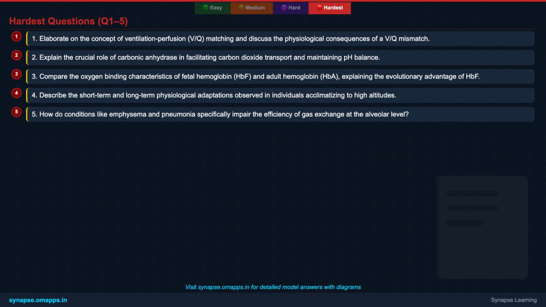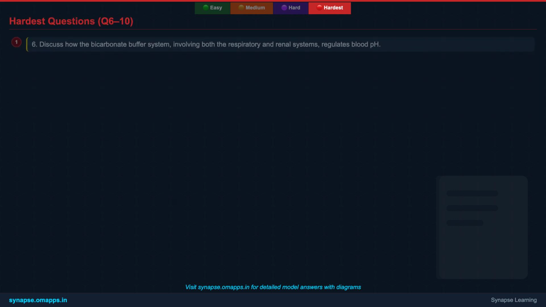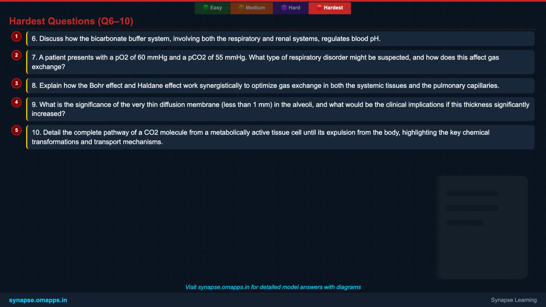4. Describe the short-term and long-term physiological adaptations observed in individuals acclimatizing to high altitudes. And 5. How do conditions like emphysema and pneumonia specifically impair the efficiency of gas exchange at the alveolar level? These questions require a comprehensive and analytical approach. Here are the remaining hardest level questions.